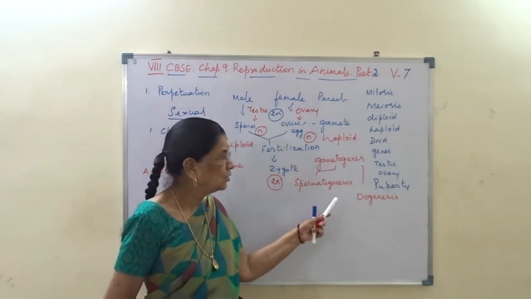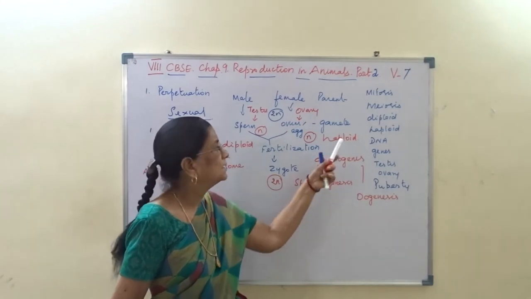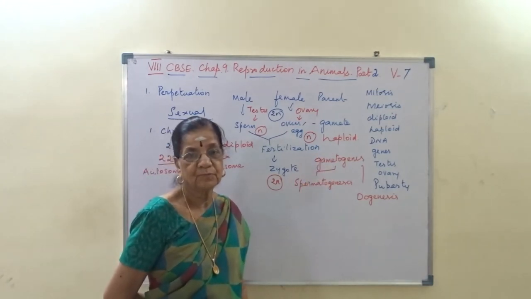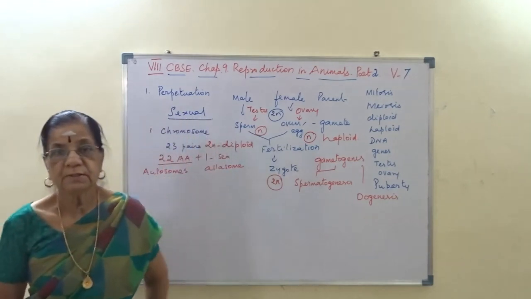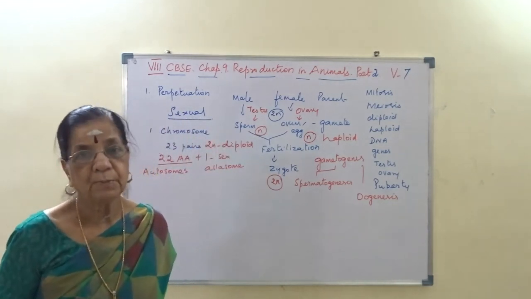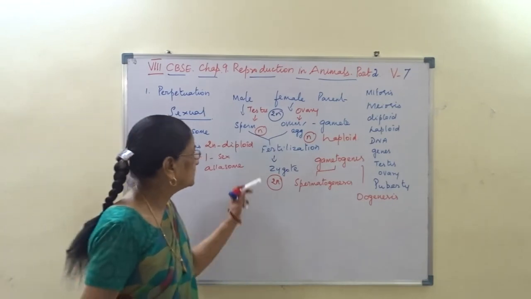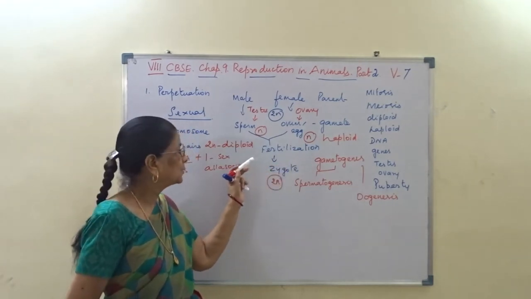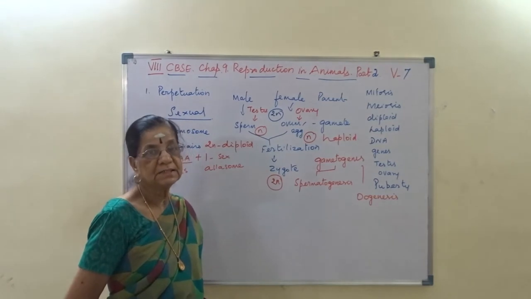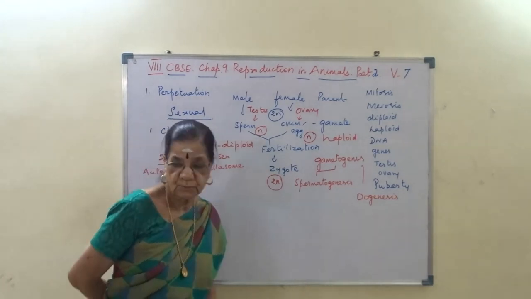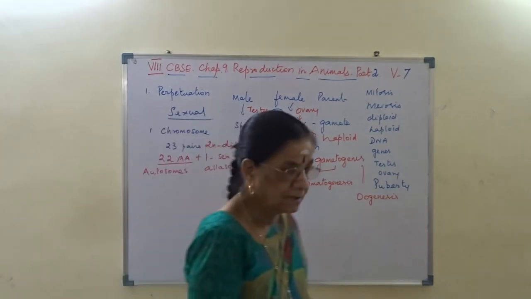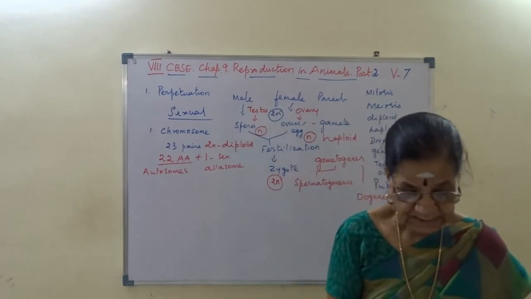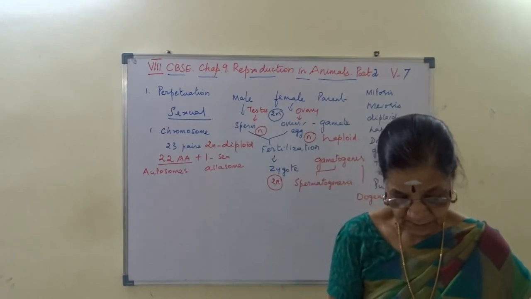Then at the time of gamete formation, it is meiosis. I hope you follow this. Thereby the diploid number is reduced to haploid. Then fusion occurs. That process is fertilization. I hope you follow. So that is for reproduction.